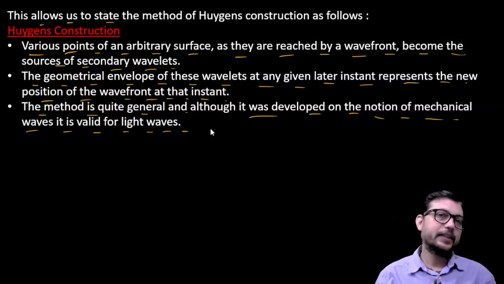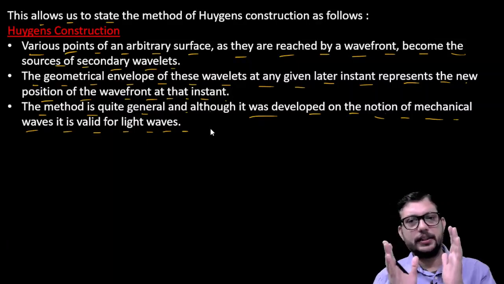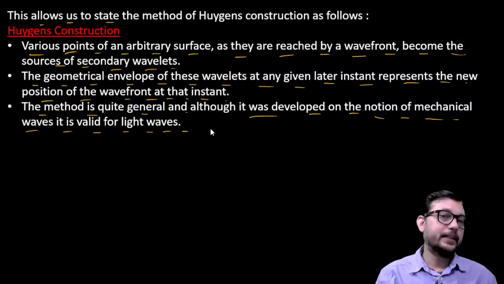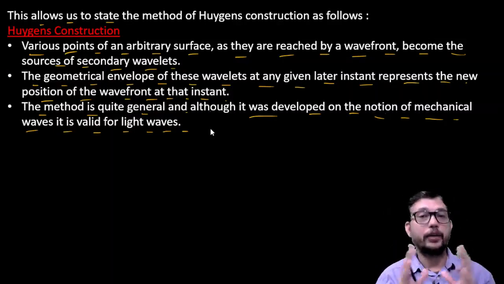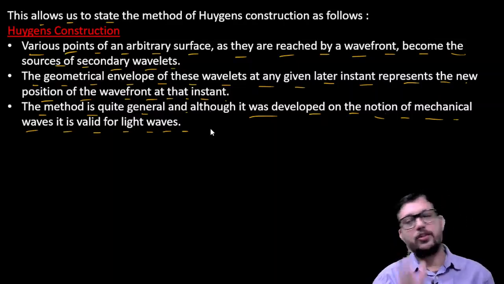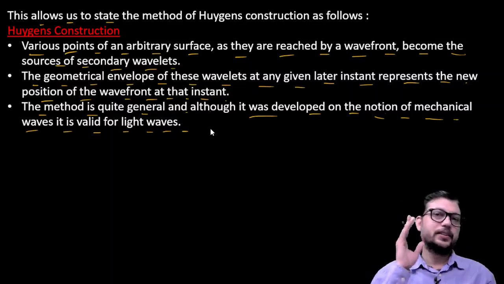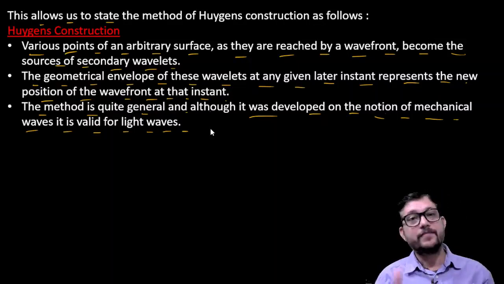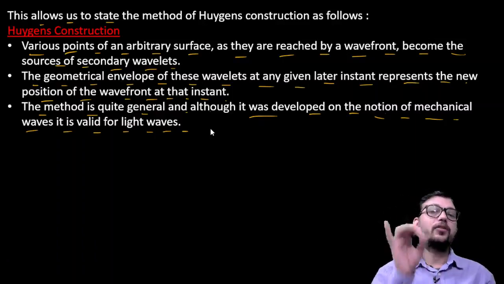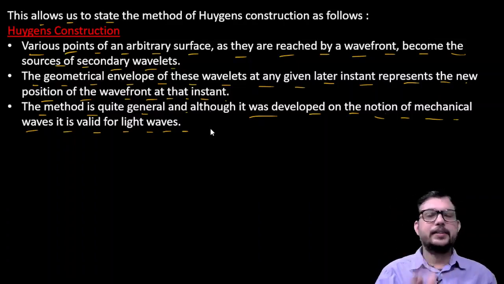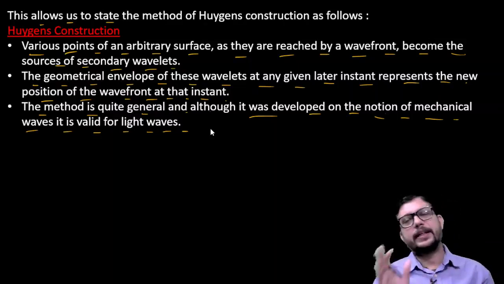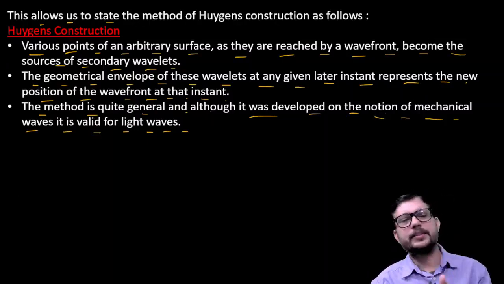And each and everything we have discussed was taken as a property of the mechanical wave, but it is very necessary that we understand that the concept of the formation of the primary wavefront and the concept of the formation of the secondary wavefront are only valid for optical disturbance. We can simply say that they apply for light waves only, not for mechanical waves. In the case of mechanical waves, the primary wavefront or secondary wavefront are not applicable.